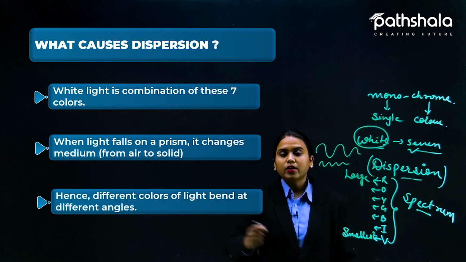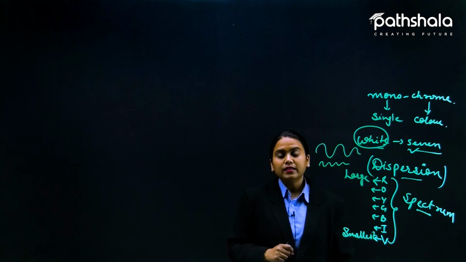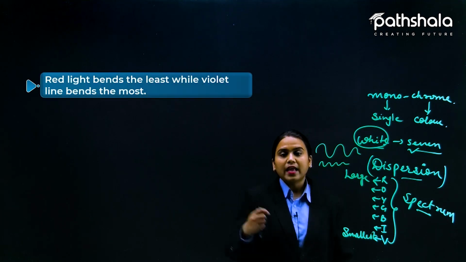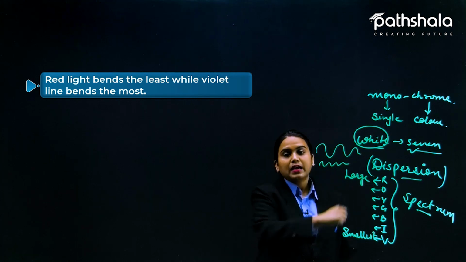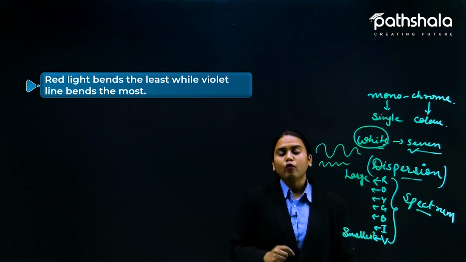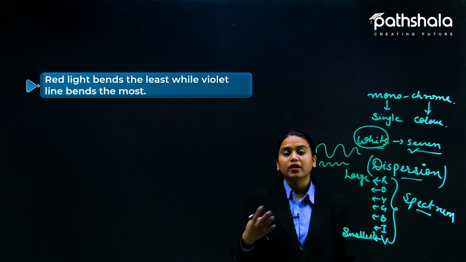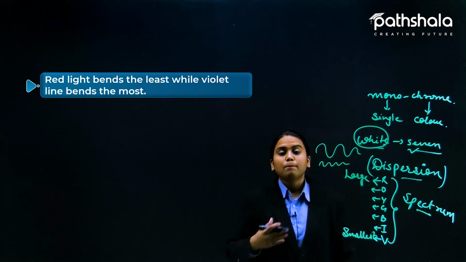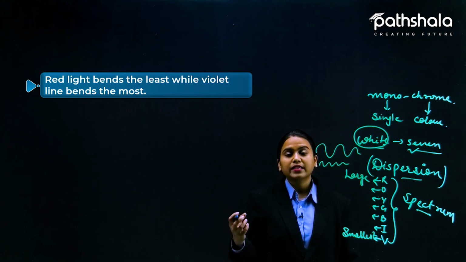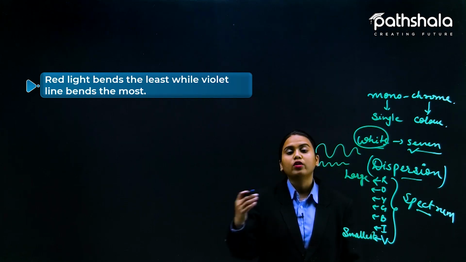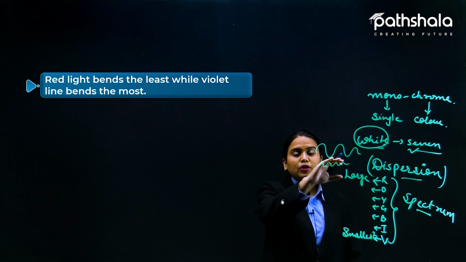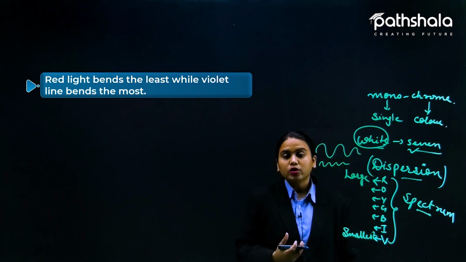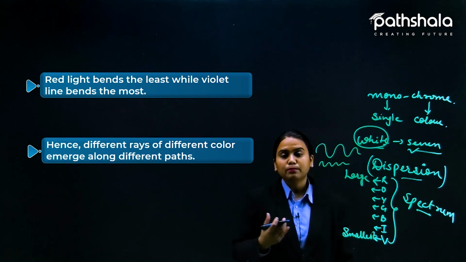The different colors of light bend at different angles because they have different speeds. Red light bends the least, while violet bends the most because it has the smallest wavelength, so it has more interaction with particles, which leads to more deviation. Larger wavelength bends less. So it depends upon the wavelength and the speed.